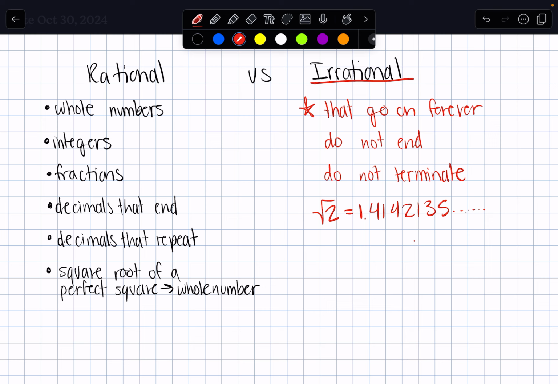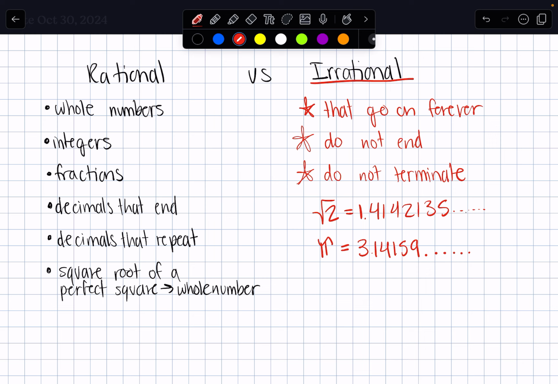Okay, so again, these are three different ways to say the exact same thing, right? So for instance, the most famous example of an irrational number that you've used previously in your life is pi. Pi is an irrational number because it's 3.14159 and very famously goes on forever and does not end.